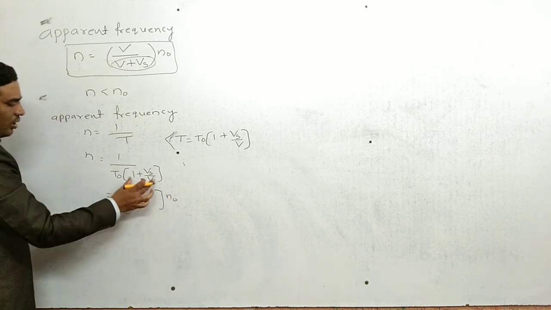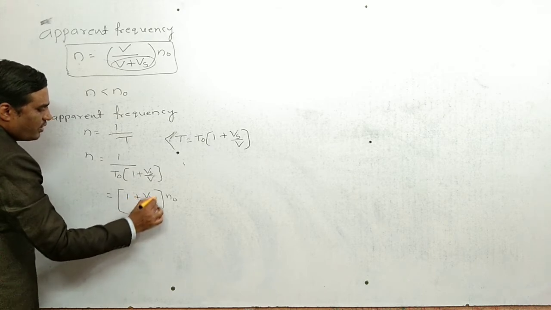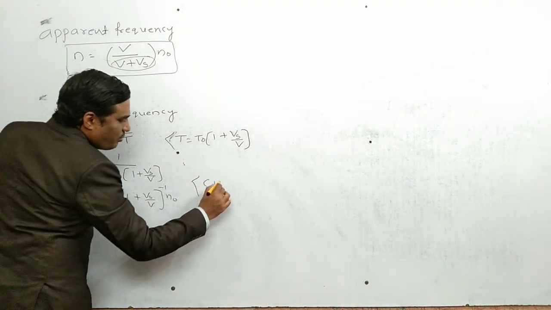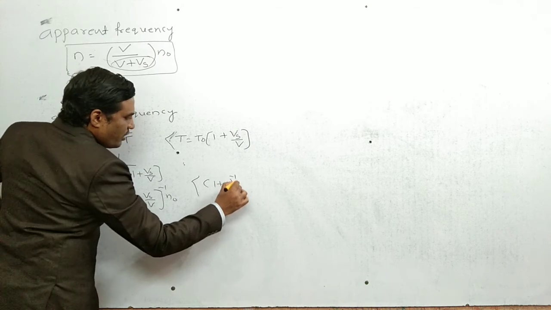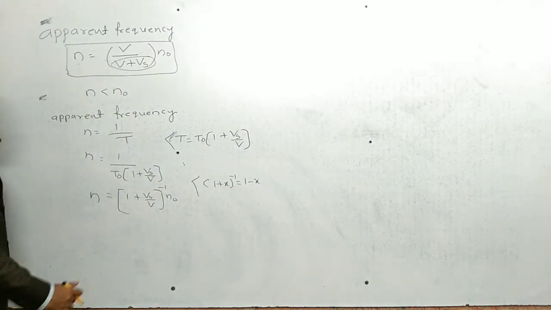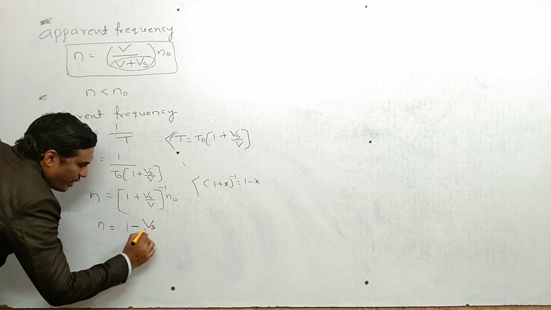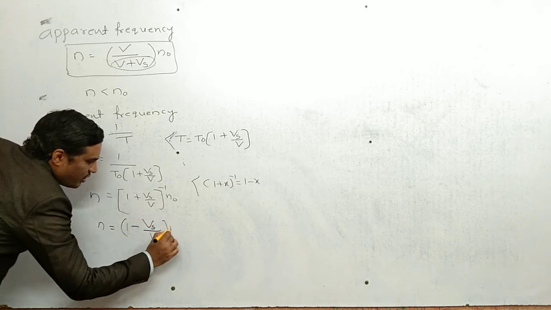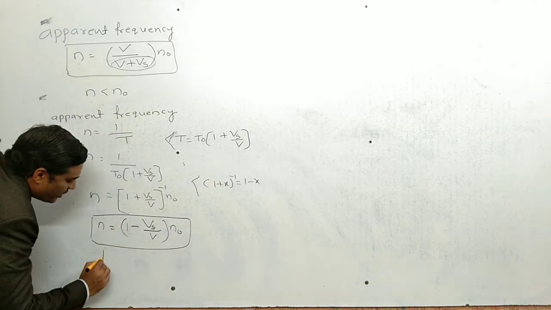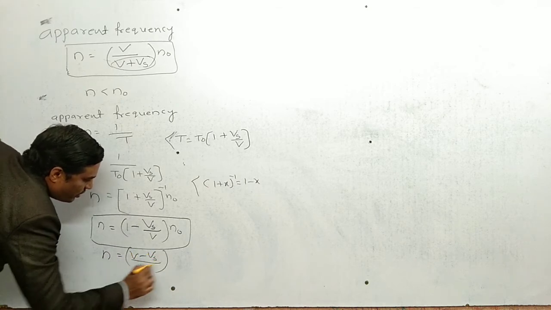Bringing it to the numerator, 1 plus Vs by V whole inverse. In the binomial expansion, 1 plus x whole inverse equals 1 minus x, and we neglect the higher order terms. So n equals 1 minus Vs by V into n naught. It is the apparent frequency. You can write it as n equals V minus Vs by V into n naught.